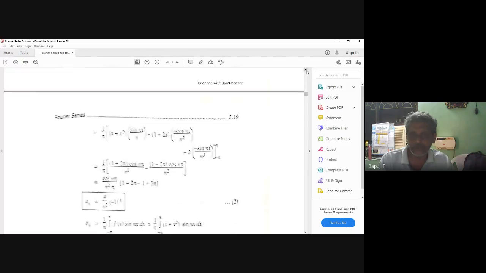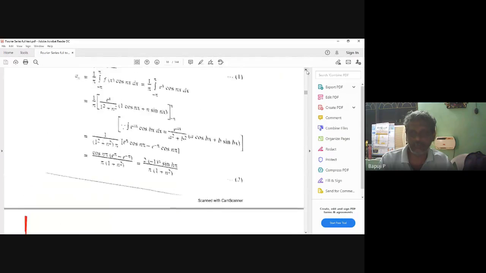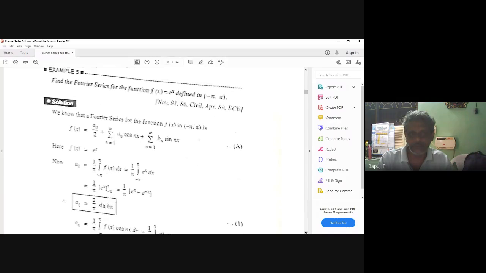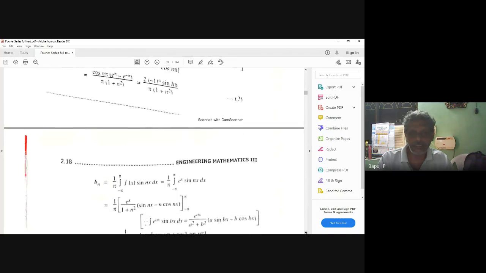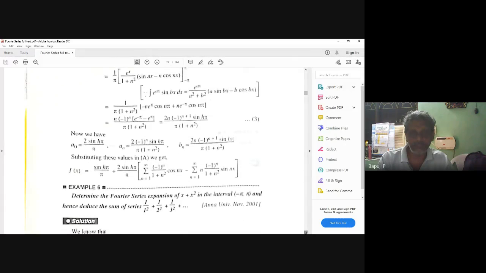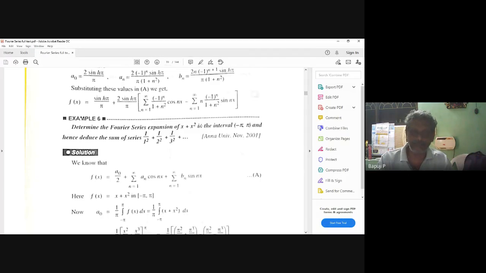Hello? No, sir. Yes. Now I will explain this problem. Wait, I will explain. Where is x plus x square? Somewhere I have seen it now. So this is a very, very good problem, a very big problem. In Anna University they will compulsorily ask. Nowadays they are not asking, but our university may get an easy problem. Don't worry. Now start to attack.